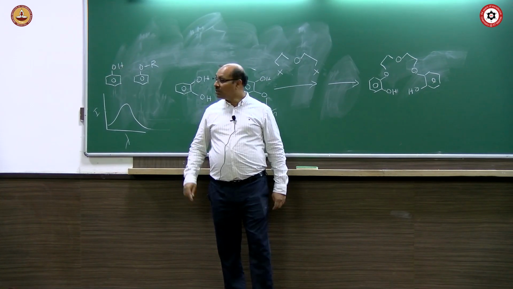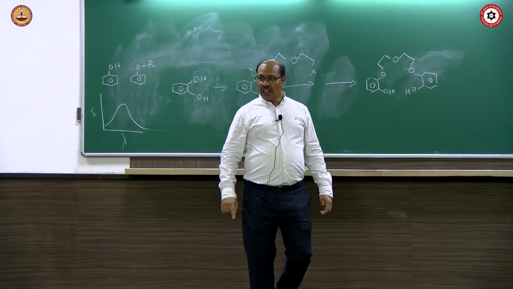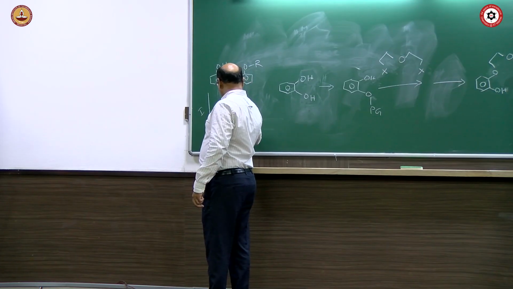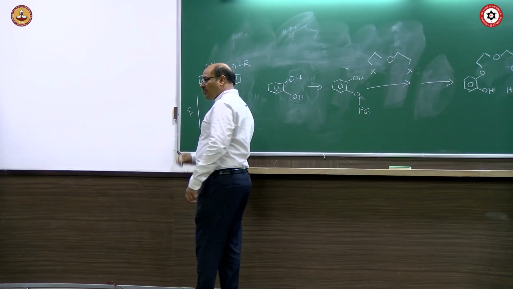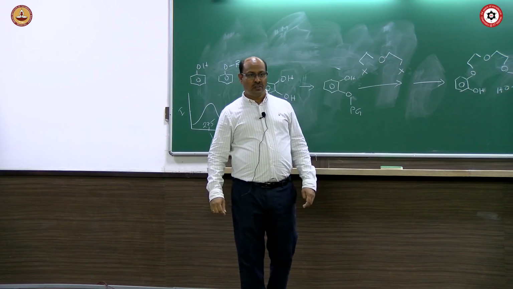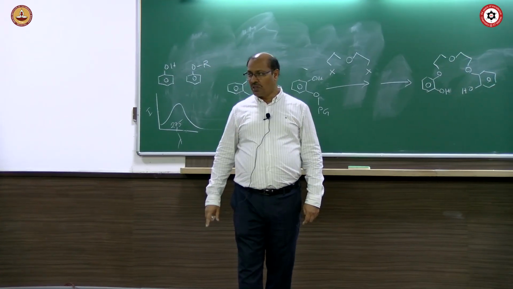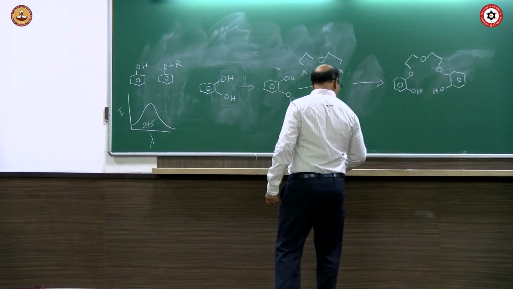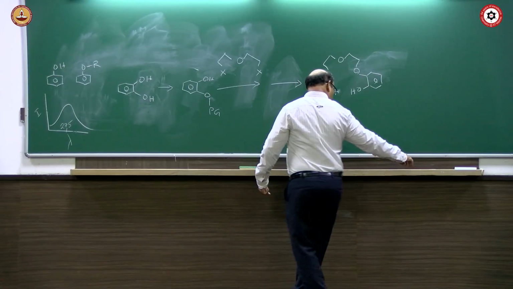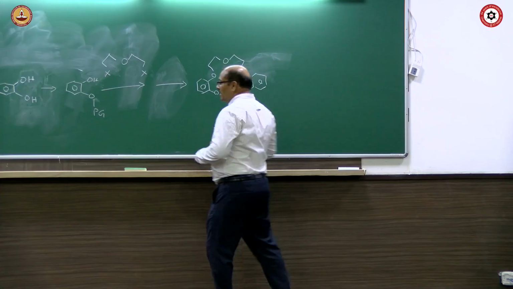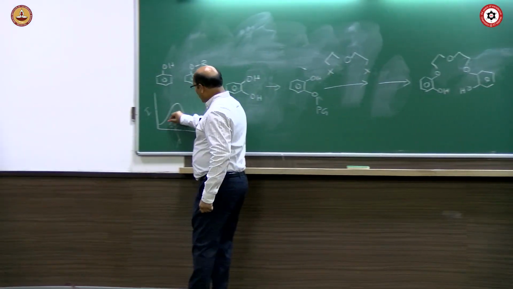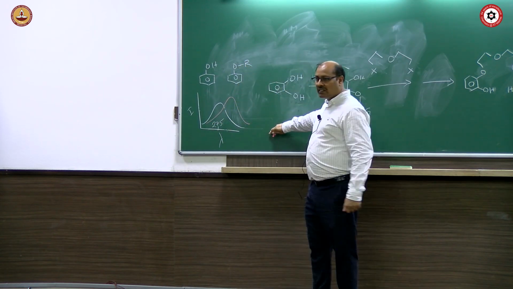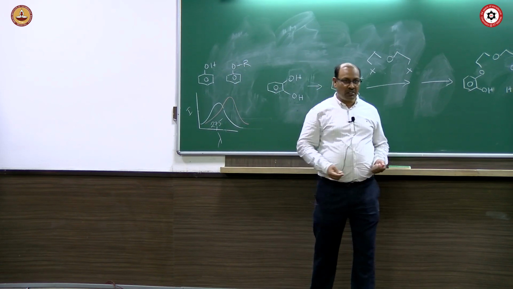Okay? So when you take phenol, it absorbs around 275 nanometer. A phenolic compound absorbs around 275 nanometer. If we add some base to this compound, then the peak shifts a little bit to higher wavelength in the presence of sodium hydroxide.